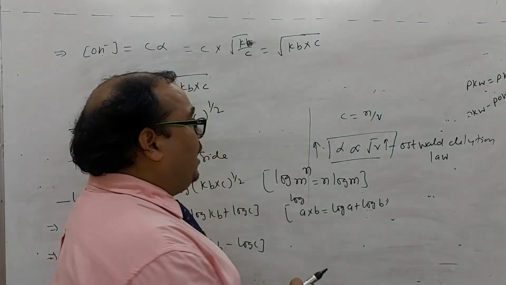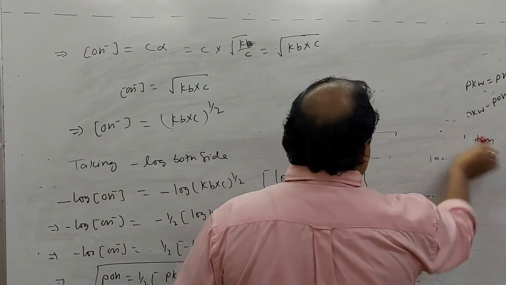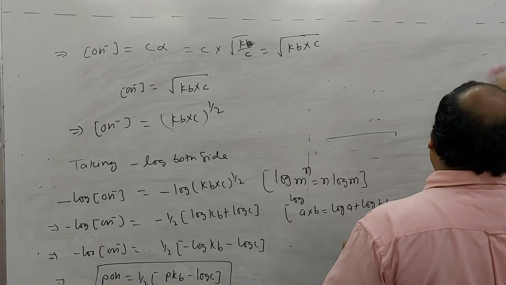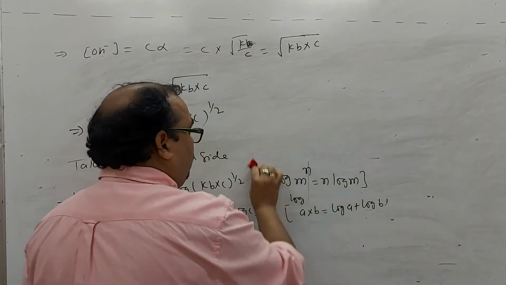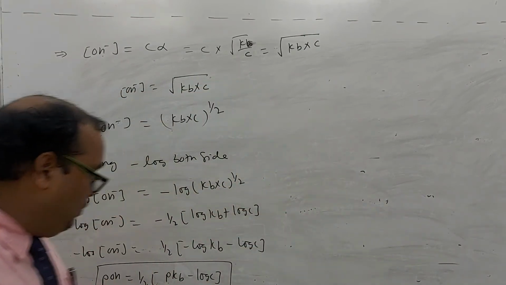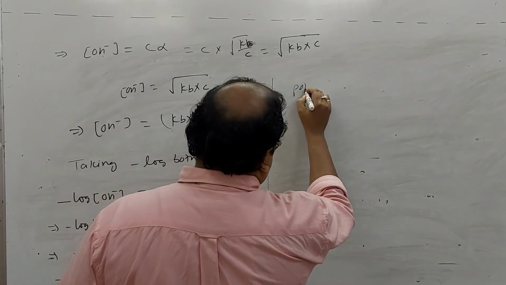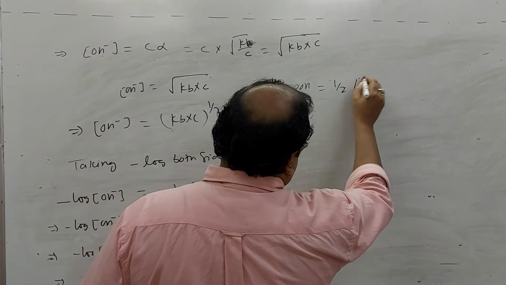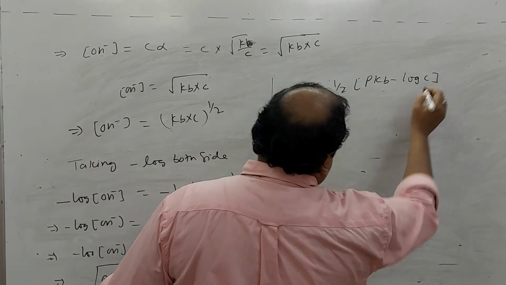In the beginning I had told you why I have calculated this for the weak base. Always, for the weak base, you need to calculate the pOH first. So you need to calculate the pOH here. So what did you get? pOH is equal to half, that is, pKb minus log C.